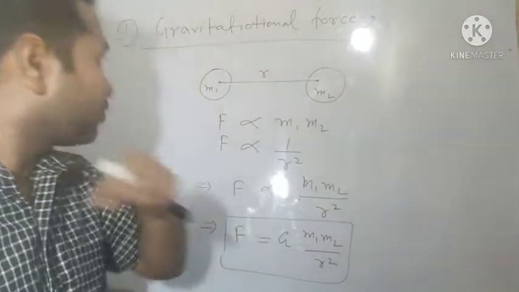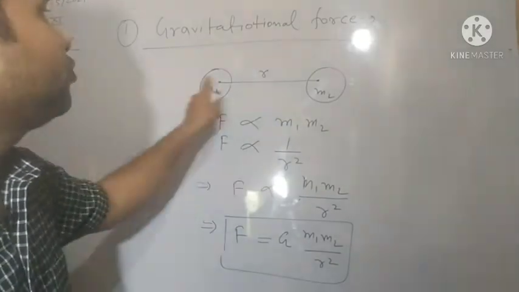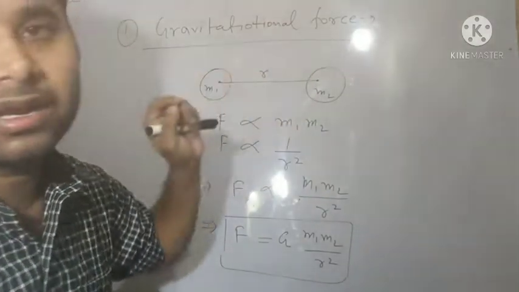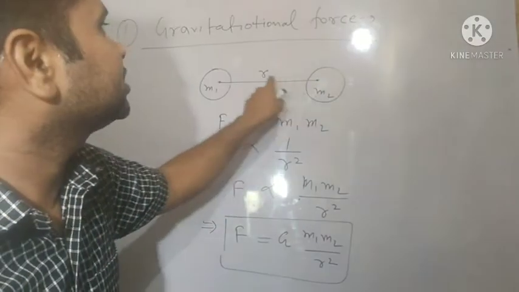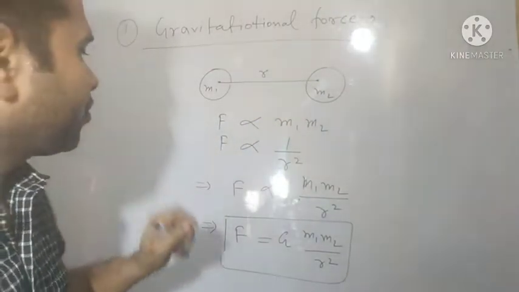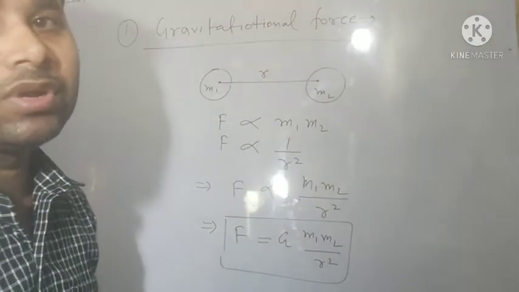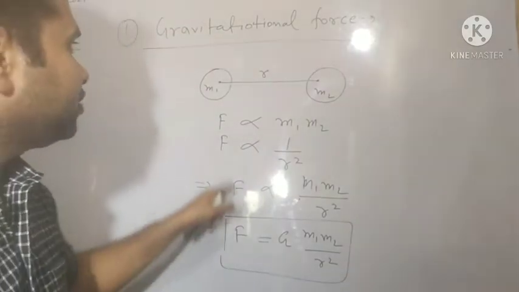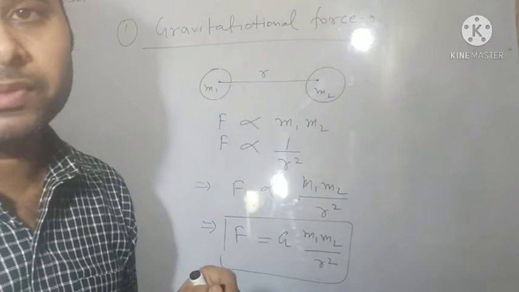Okay? So these are two bodies in the universe, with different masses m1 and m2, separated by distance r. Separated by distance means separated between their centers. This is distance r. So finally the force G m1 m2 by r square is Newton's law of gravitation, and the force acting between these two is called the gravitational force.